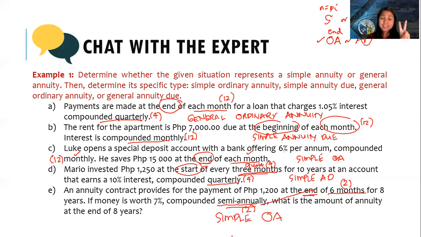Again, 2 basic questions. First, is the compounding period the same as the payment interval? If yes, simple annuity. If no, general annuity. And when is the payment made? At the start, annuity due. In the end, ordinary annuity. This ends the first part of this lesson.